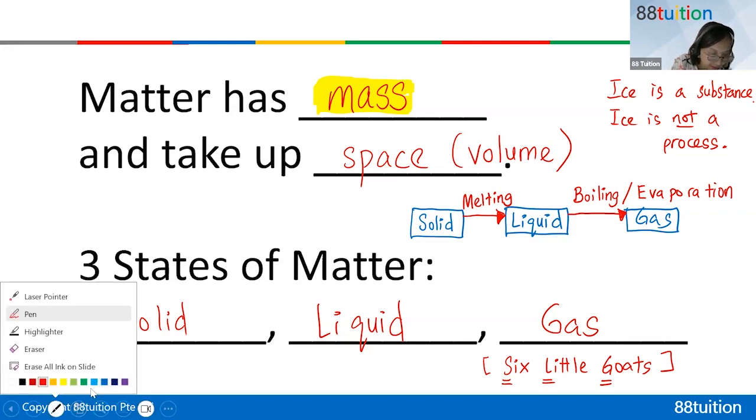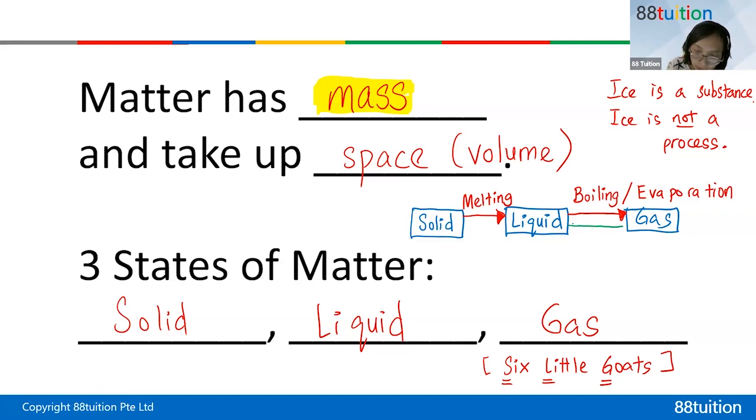Now I go to the left-hand side, I use maybe green. So gas changes back to liquid. Anybody knows what this is called? What has happened to the gas if the gas changes to a liquid? Starting with C. Have you heard of that C word? Anyone?